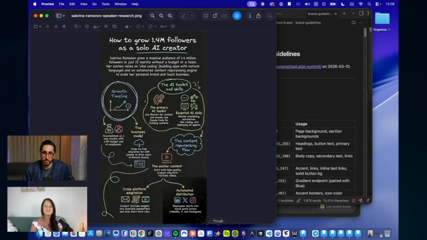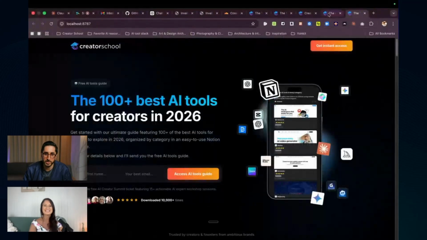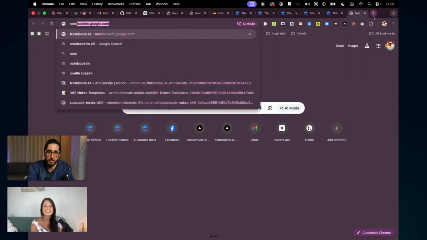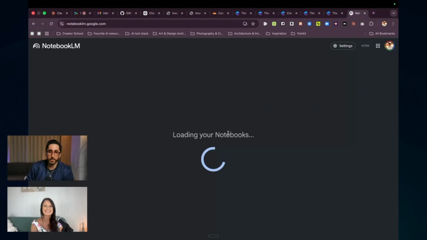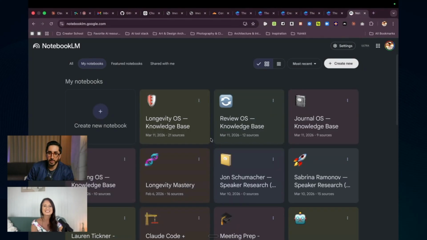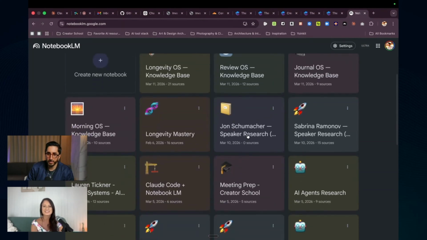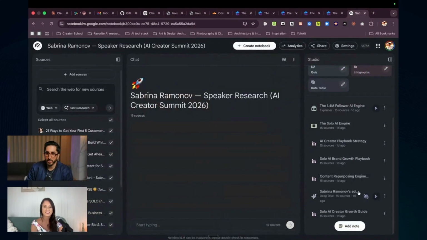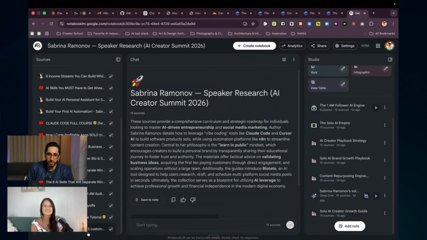Let me just show you quickly in Notebook LM how it looks. Let me go to my Notebook LM. So this here is loading. And this is my knowledge base. This all was done by Claude. I didn't do this. Claude researched all of this. I didn't add anything.